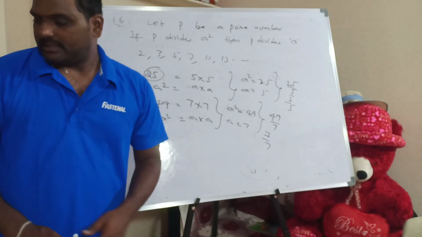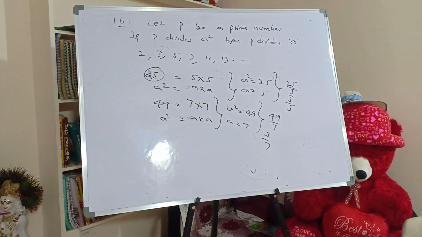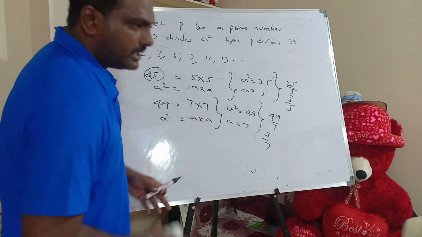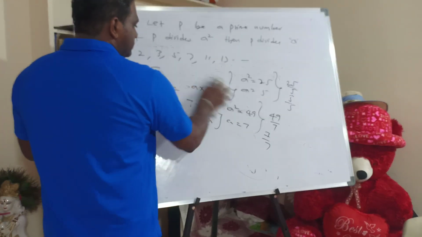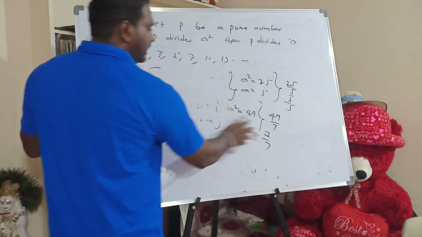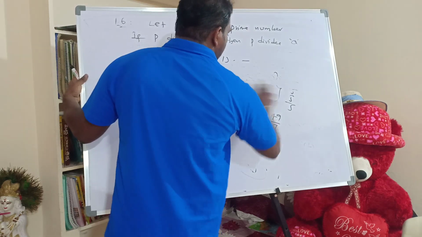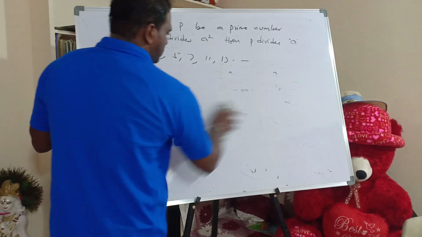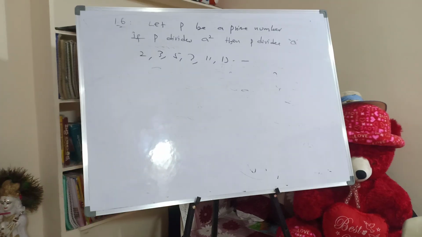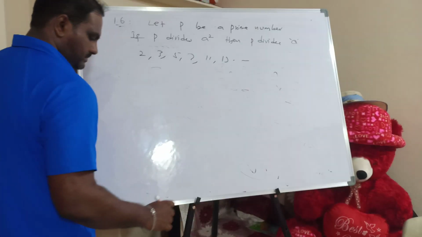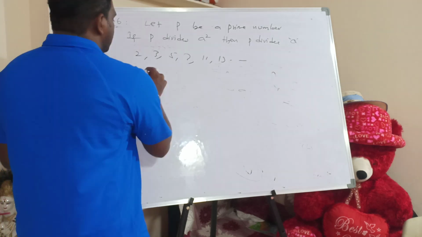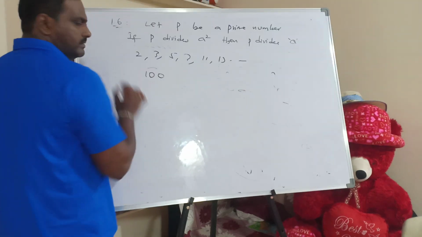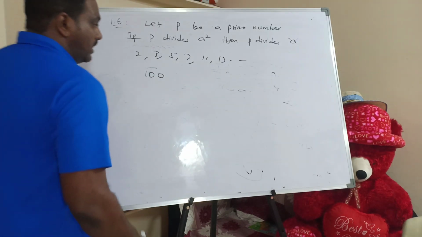So this is a simple example. Now I'm taking another number, 100. How can 100 be written?